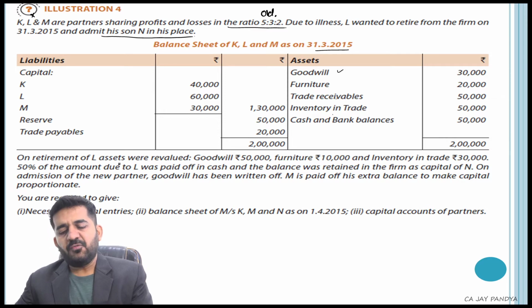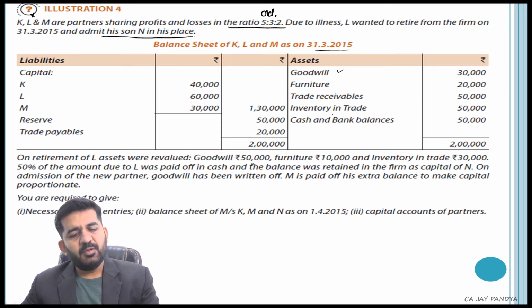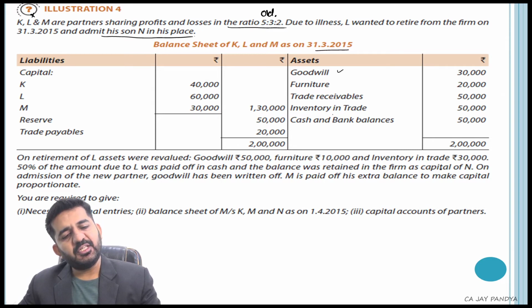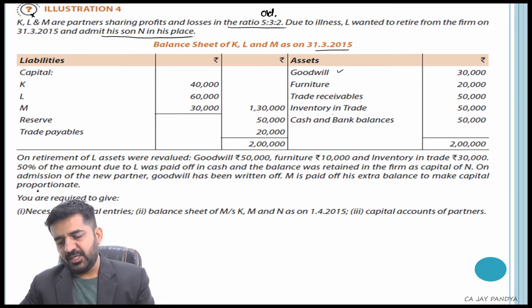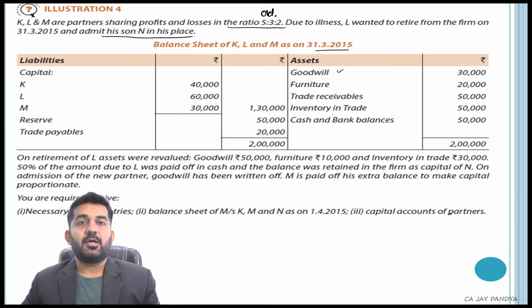On retirement of L, assets will be revalued. So there will be revaluation account. Goodwill 50,000, furniture 10,000, inventory in trade 30,000. 50% of the amount due to L was paid off in cash and the balance was retained in the firm as a capital of N. On admission of the new partner, goodwill has to be written off. M is paid off his extra balance to make capital proportionate. You are required to give necessary journal entries, balance sheet of KM and capital accounts of partner.